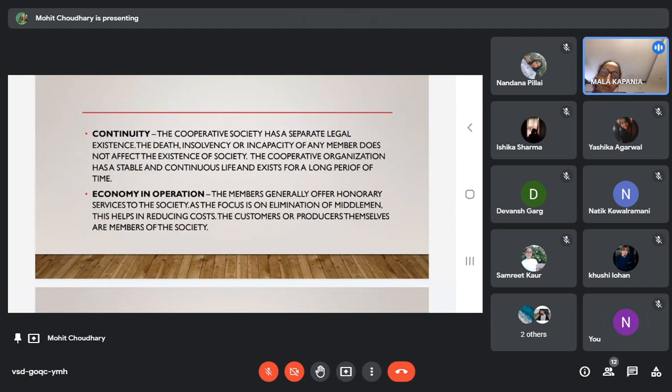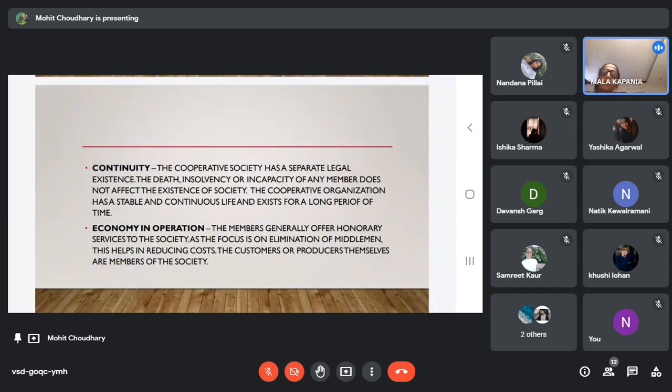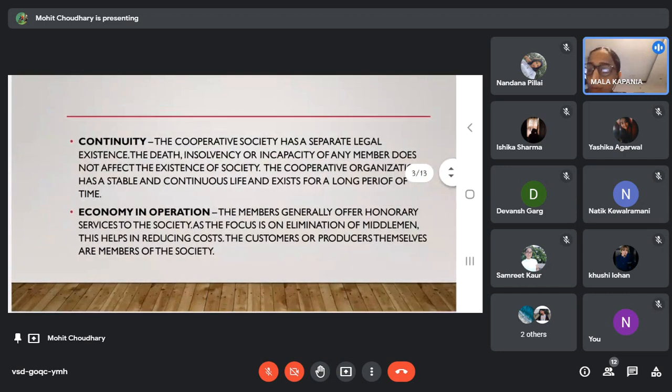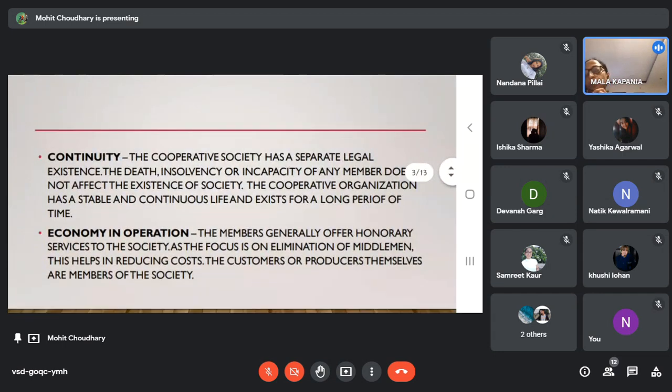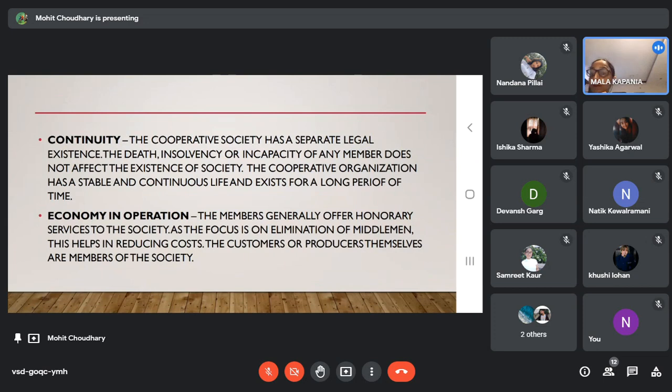In the same manner, cooperative societies also enjoy separate legal entity status. They are two different persons in the eyes of law. The people are different, and that cooperative society, that organization, is different. So whatever happens, even if all of them die, new members will be appointed. In case there are no other capable members, then the government also takes the initiative of appointing members. Government can appoint people from the government department to look after the affairs of the cooperative society for a couple of months or couple of years. That can be done by the government also, because the government has strong control over these.